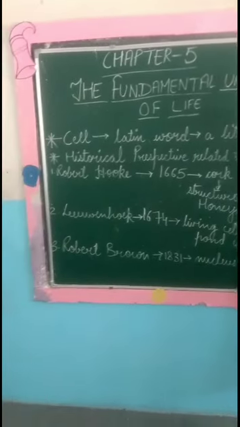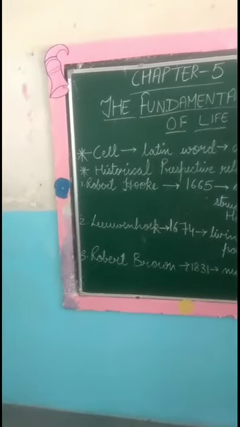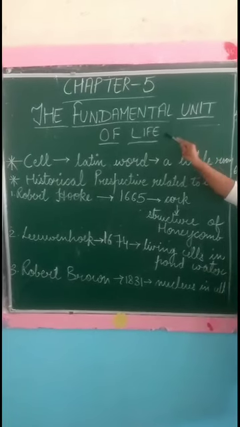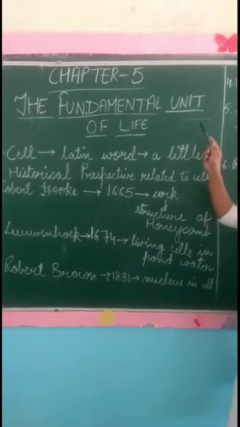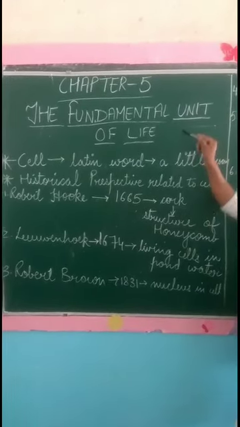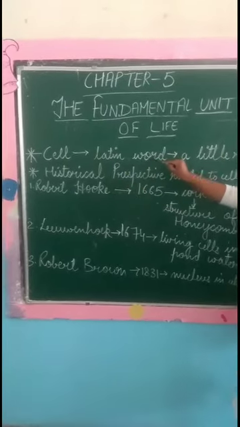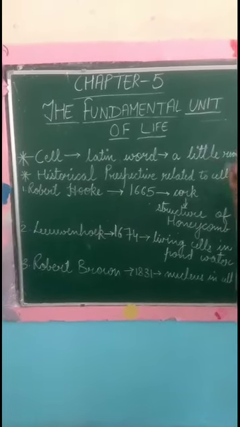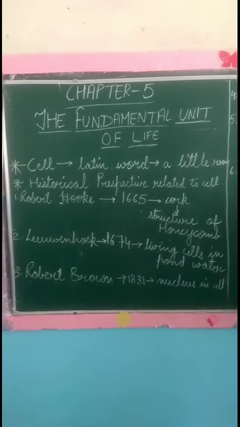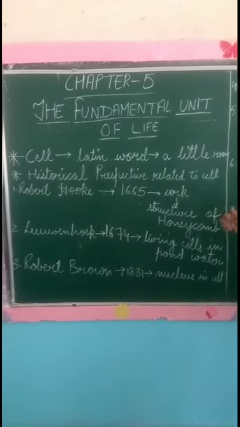Students, today we are going to revise Chapter 5, Fundamental Unit of Life. Now what do you mean by the fundamental unit? It is the functional unit of life. So all organisms are made up of one fundamental unit of life which is the same in all organisms, and that is the cell. The cell is a Latin word which means a little room, and this cell is present in all living organisms, and even humans are made up of these cells.